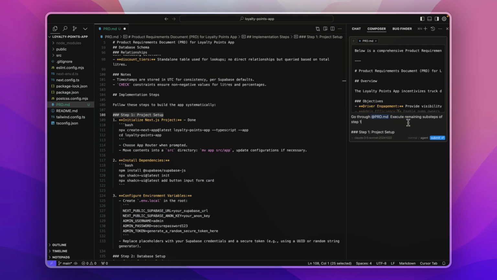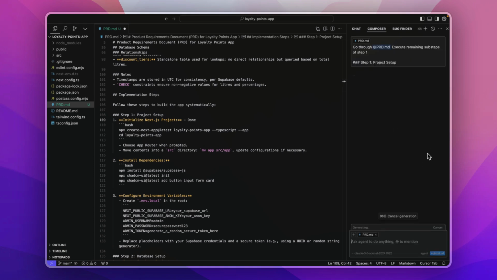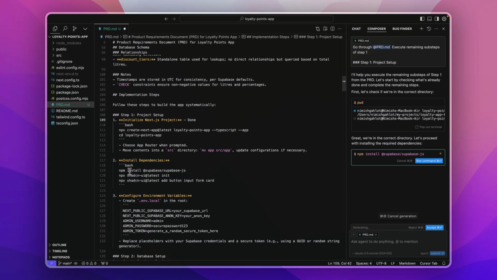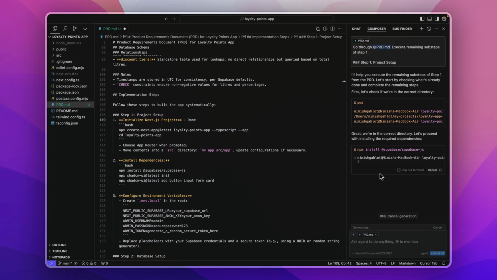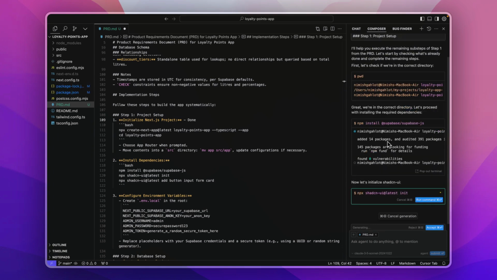This time I have mentioned I wanted to execute the remaining sub steps, and I've mentioned the step that is completed, and I've also mentioned the entire step over here so that it does not get confused, and then I will click on submit. So you will see that it has started installing the Supabase driver first. I will just click on run command. I've noticed that it has installed the driver without any interference from my side.